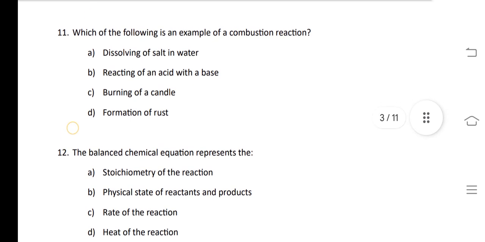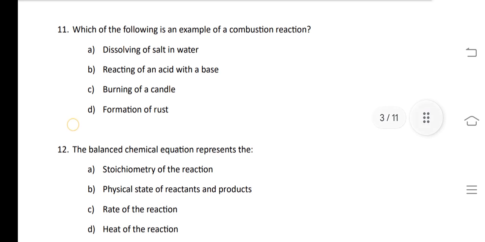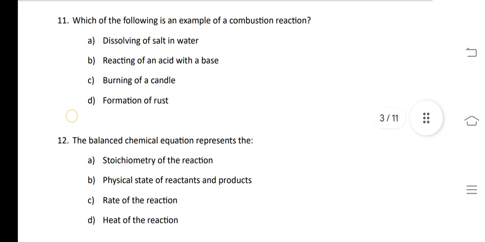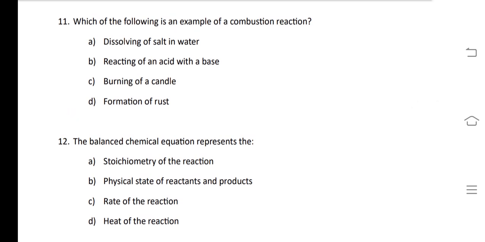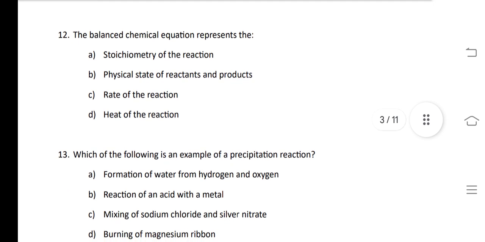Our next question is, which of the following is an example of combustion reaction? Combustion means burning of something that will produce heat and light. So the answer of 11th question is burning of candle is an example of combustion reaction.